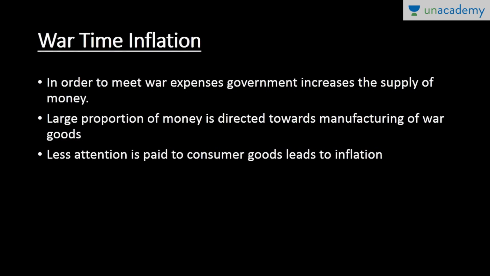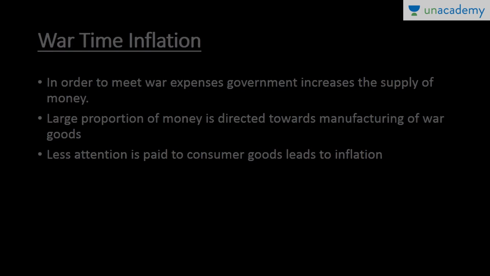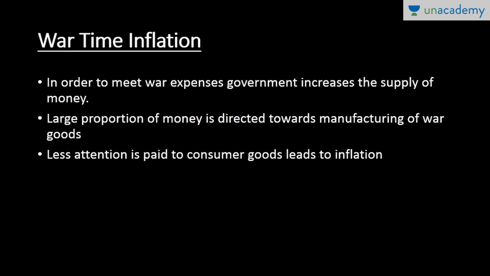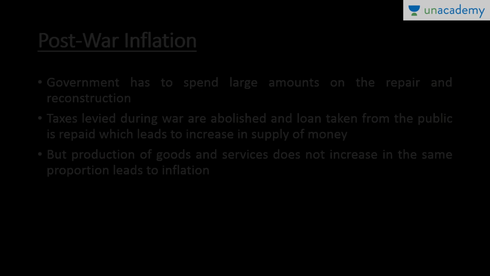Then on the basis of war and peace, inflation can be divided into three categories. One is wartime inflation, post-war inflation, and peacetime inflation. In wartime inflation, the government has to spend more money on war efforts, war goods and services. This diverts the flow of money from consumer goods to war goods, so that leads to an increase in prices of consumer goods. So due to war there is inflation. That inflation is known as wartime inflation.